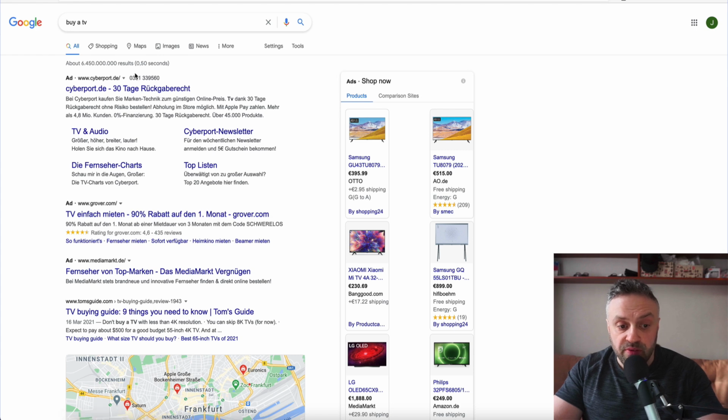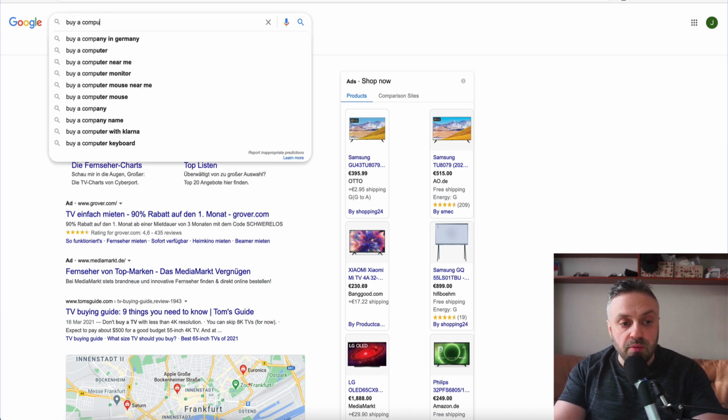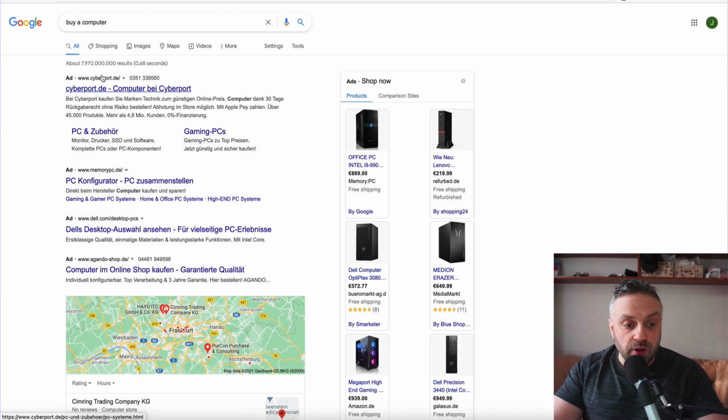Now, I'm using a German VPN. That is why you see the words in German. If I type buy a TV, you're going to see various ads. If I type something else, buy a computer, you're going to be able to see lots of other ads. So anytime I type something with a buying intent, they are showing ads.